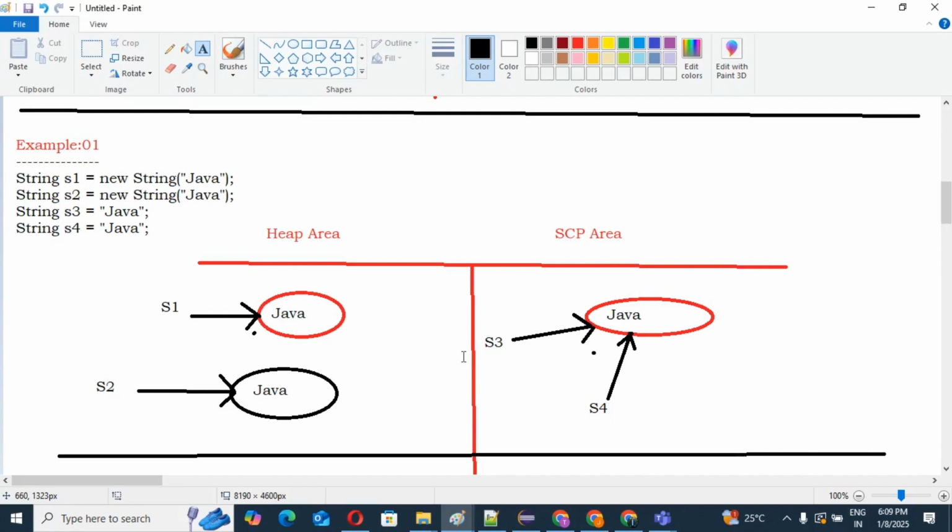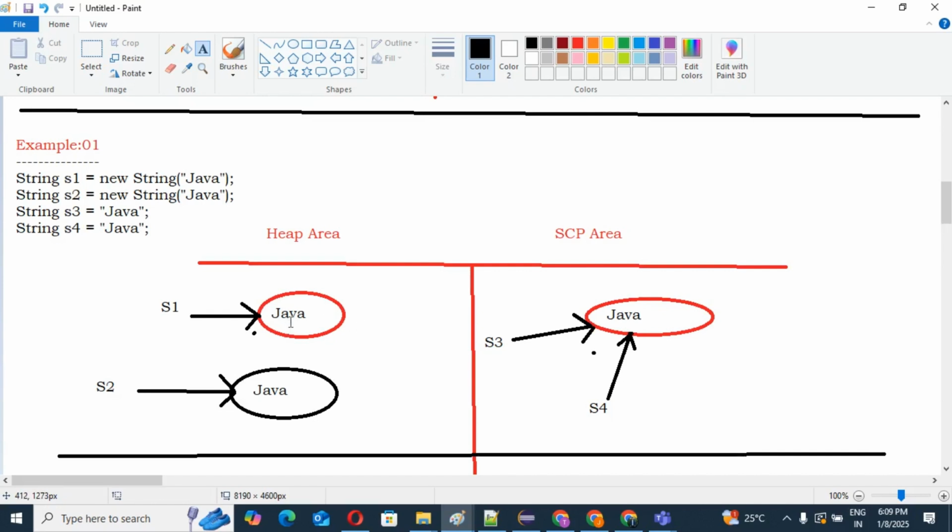One conclusion here. Concentrate here. What is the conclusion? There may be a chance we may have two objects with the same content.